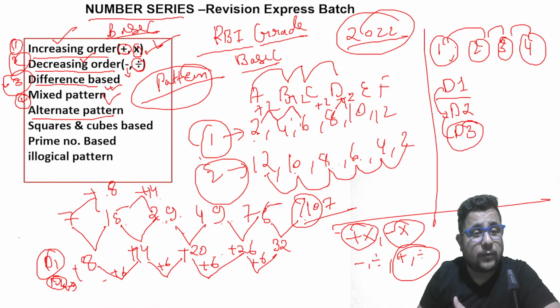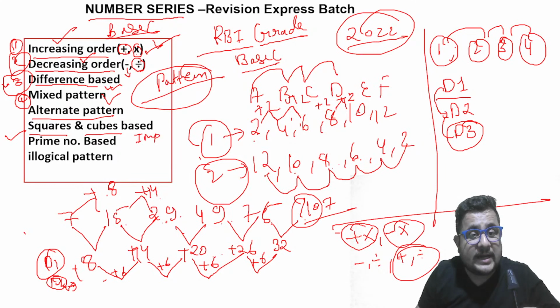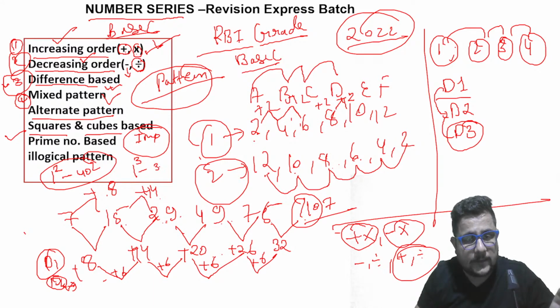Then after that, what is given? Now one major thing: squares and cubes. This is the most important. You have to remember these squares. From where to where, that I am telling you. You have to keep squares from 1 to 40 and cubes from 1 to 30 in your mind. Squares and cubes I'm talking about.